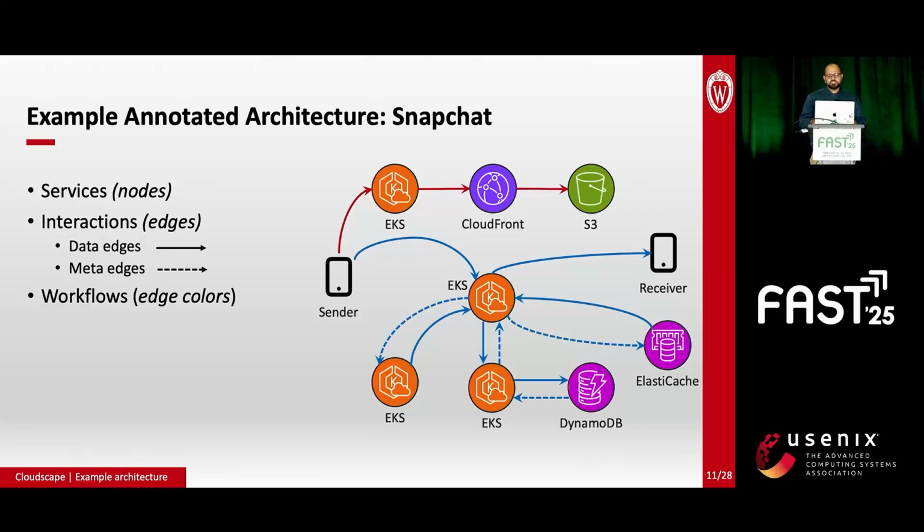Additionally, we capture workflows, which is the set of interactions necessary to complete one unit of work. And this notion of workflow is unique to each architecture. In this case, Snapchat is a messaging service. So when a sender wants to send a photo, it follows the red workflow to store the image. It then takes the blue path to trigger a notification at the receiver end. Finally, we also impart sequence numbers to edges, which provides ordering between these interactions.